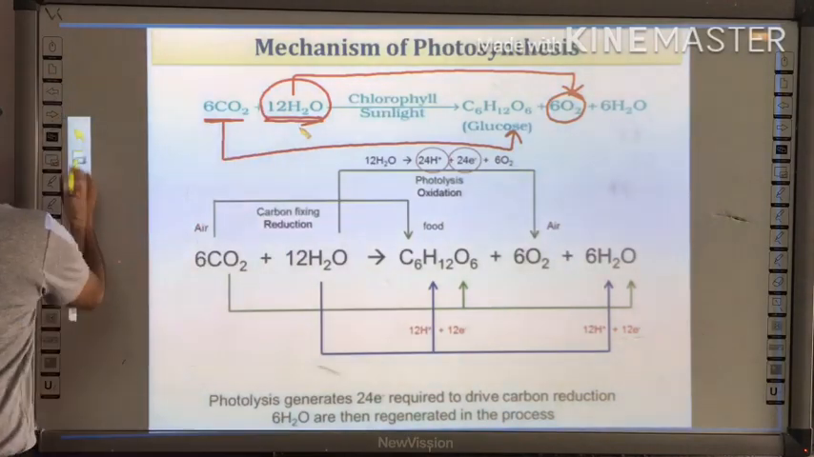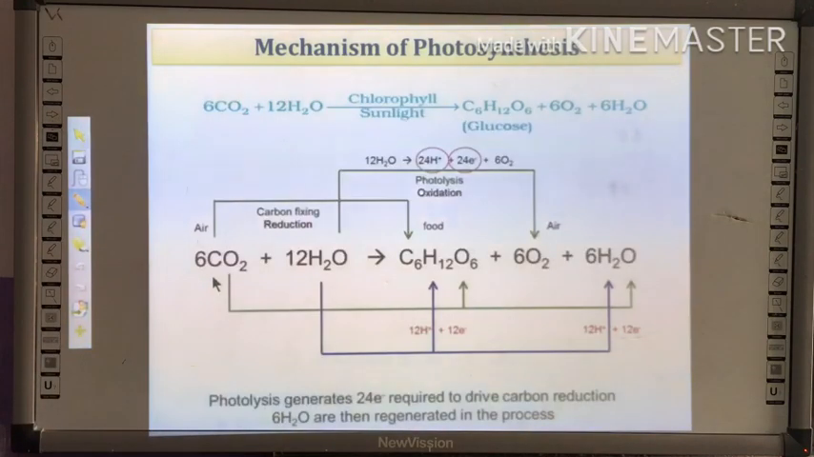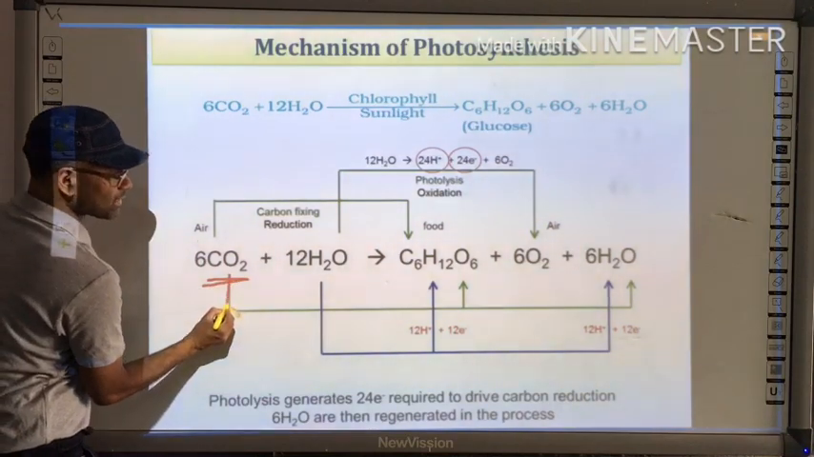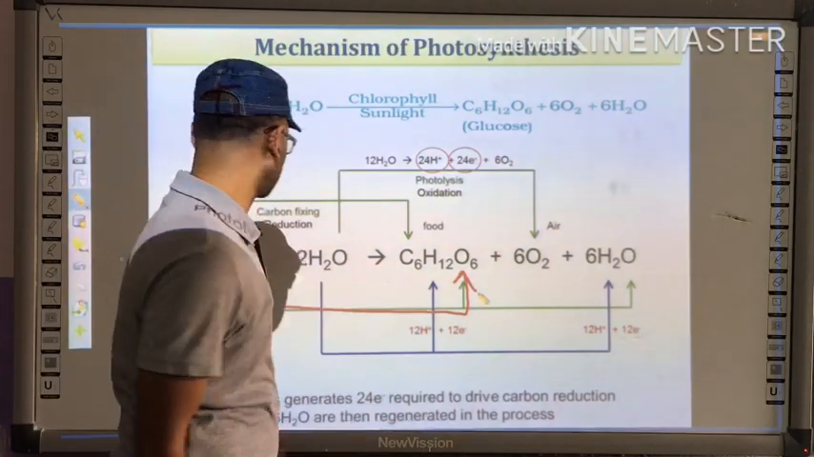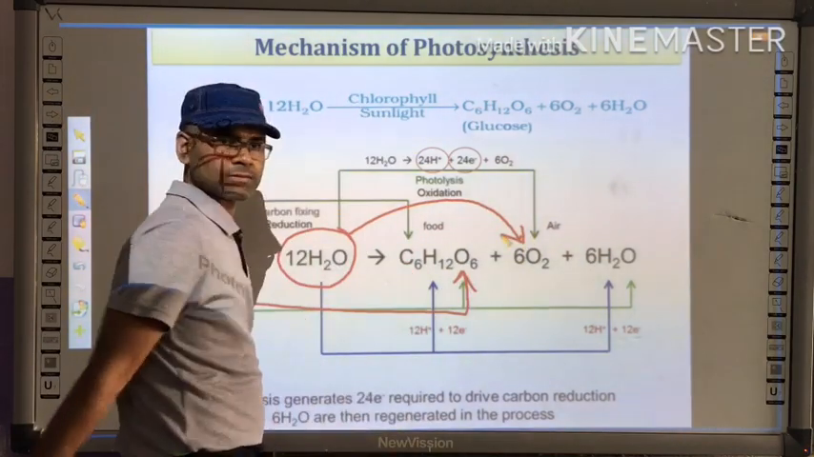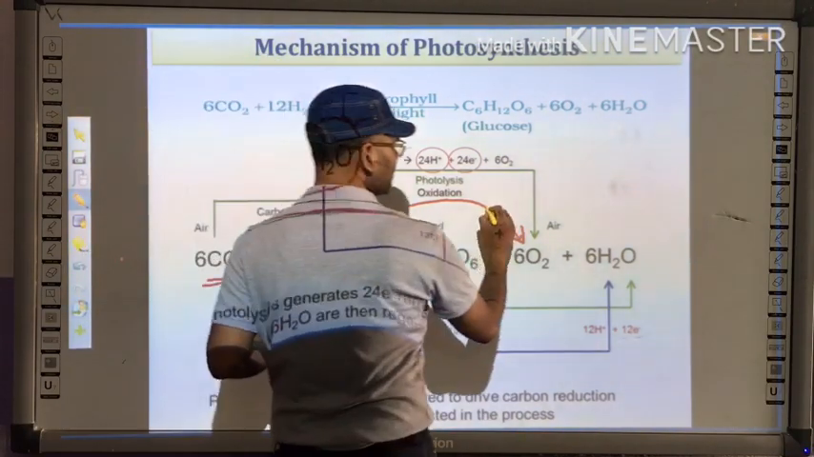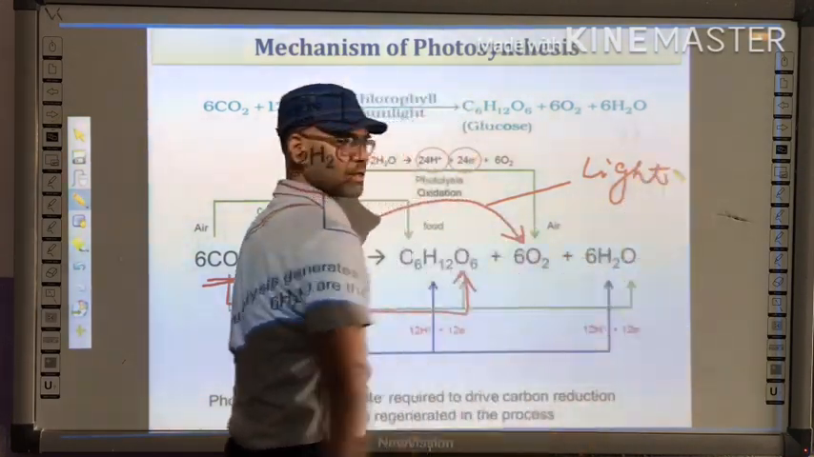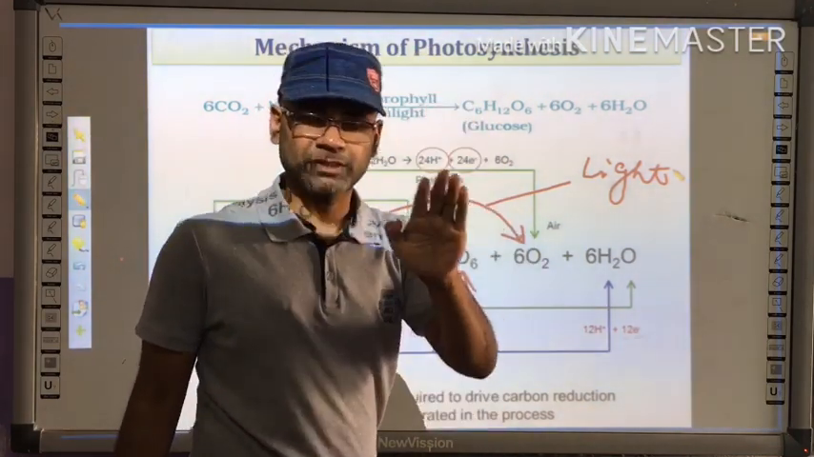Okay, the same thing I have explained here, that this carbon dioxide is fixed in glucose. It forms glucose, and the water molecule gives oxygen. So one reaction is this. This reaction is called the light reaction. Light reaction is the process of photosynthesis which requires light.